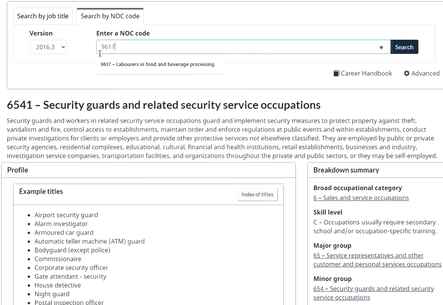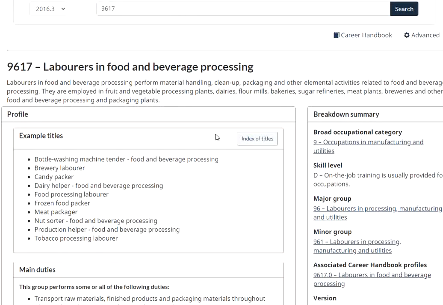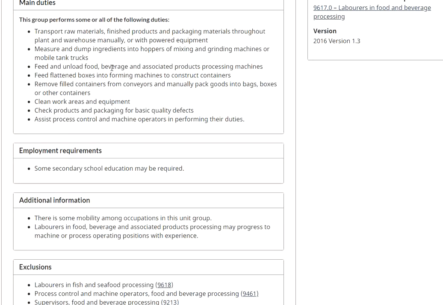Now 9617 is another NOC, which I'll be covering. Laborers in food and beverage processing. If you're working in Save-On-Foods, Superstore, Walmart, wholesale stores or Loblaws, these are the things you would be doing: feeding and unloading food, beverage and associated products into processing machines, and cleaning work areas and equipment.